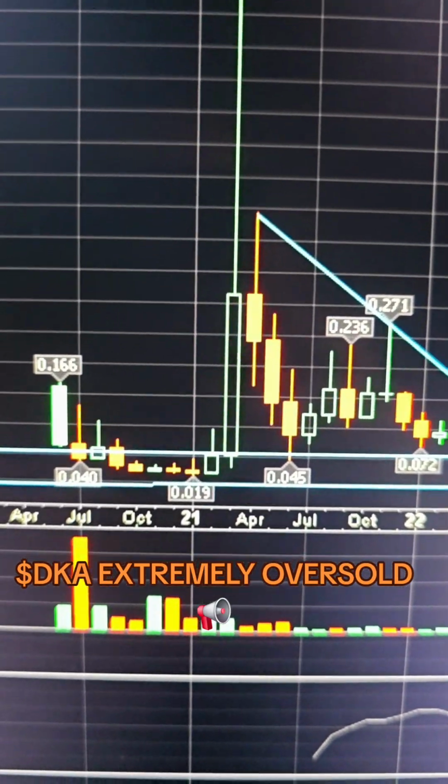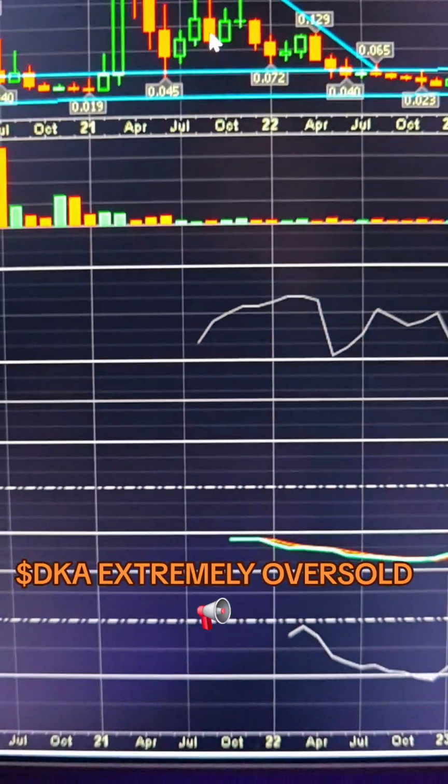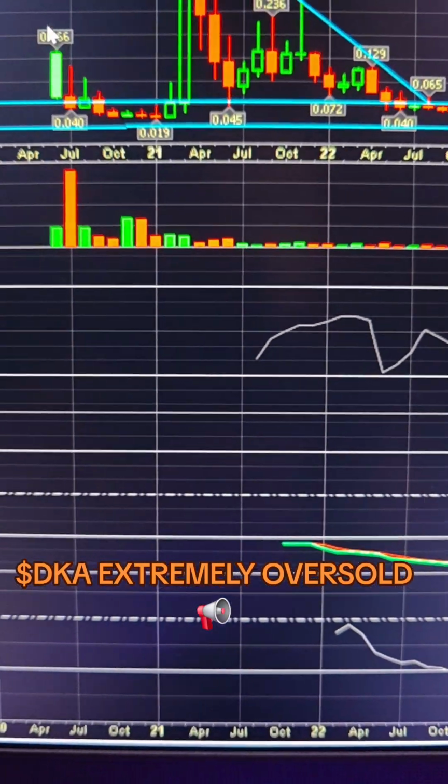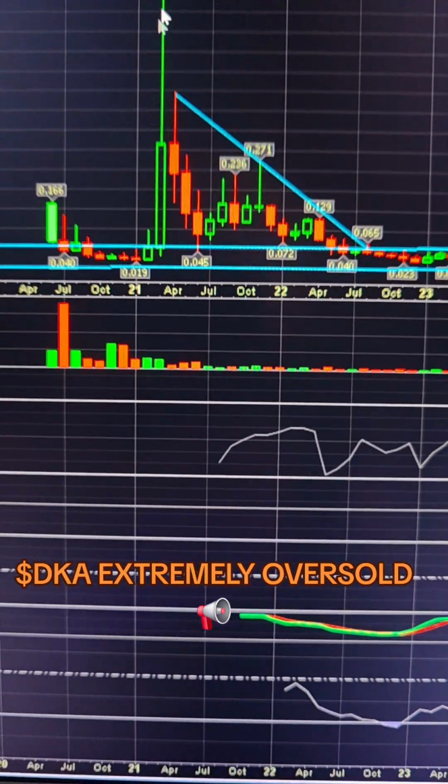Alright, this is DKA, Decargo to US dollar. You can see right here, let's check this chart out. Alright, 2020, this was 4 cents. You can see the 16-cent move, pull back. 0.019, this goes to 82 cents.